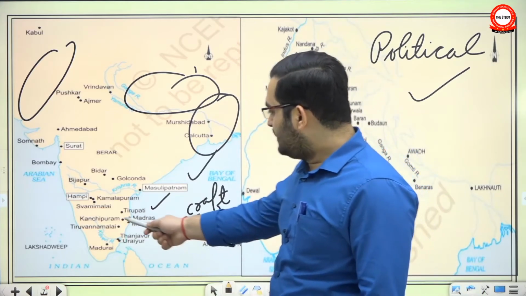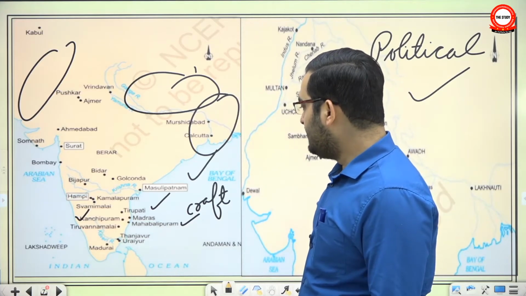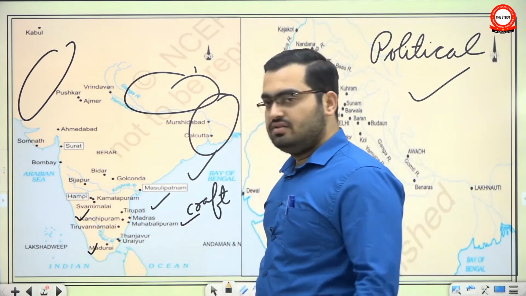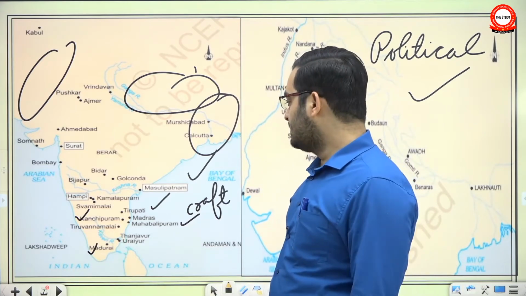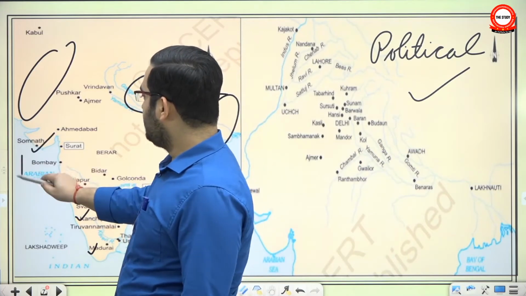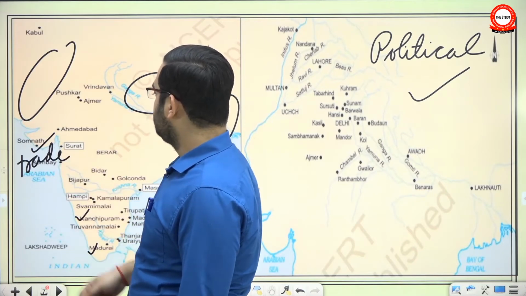And then you have Kanchipuram, till today famous for textiles and many temples as well. Madurai, capital of the Pandyas, with many important temples. Somnath, at least in medieval time, was famous for trade as well, and the same place had a temple.